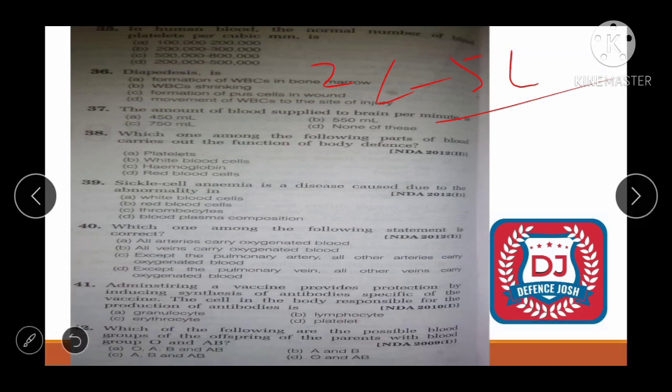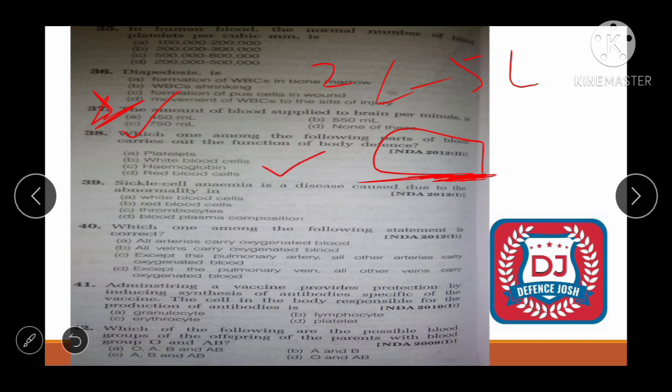Next question is, the amount of blood supplied to the brain. This is an important question, okay, for general knowledge too. The amount of blood supplied to the brain per minute is, can you guess what would be the correct answer? It is 750 ml. Alright, which one among the following part of blood carries out the function of body defense? It is the question of NDA 2012. Okay, so correct answer will be B. It is white blood cell.